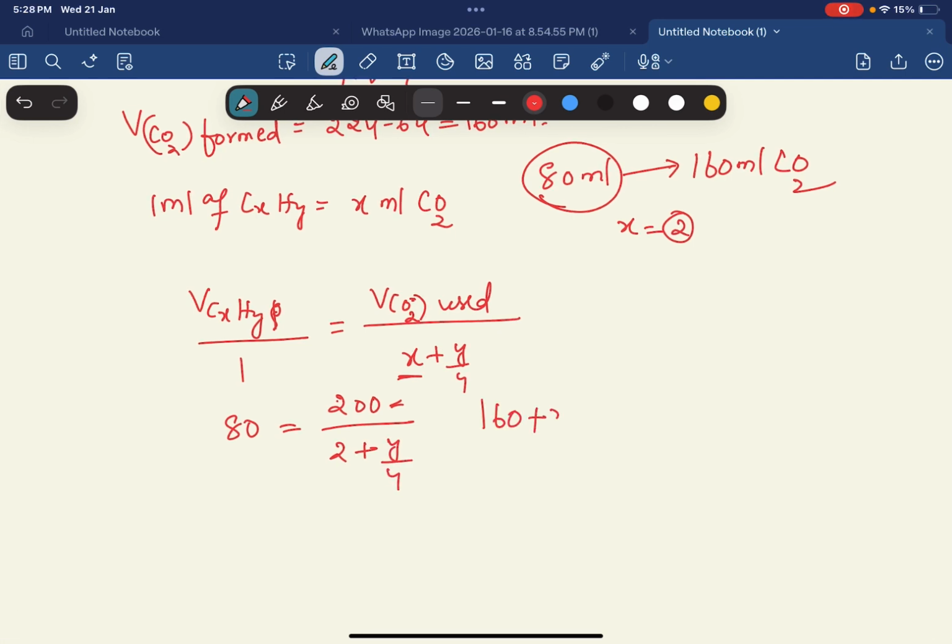160 plus 20y equals 200. So 20y equals 40. So what is the y value, students? 40 by 20 equals 2. So this is how we get the x value and y value.